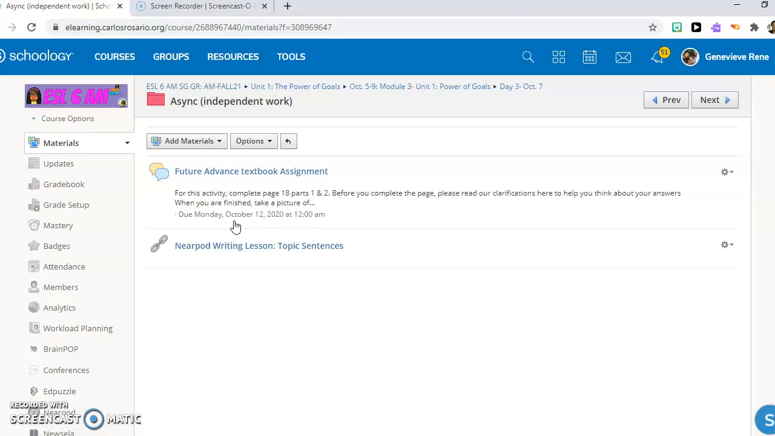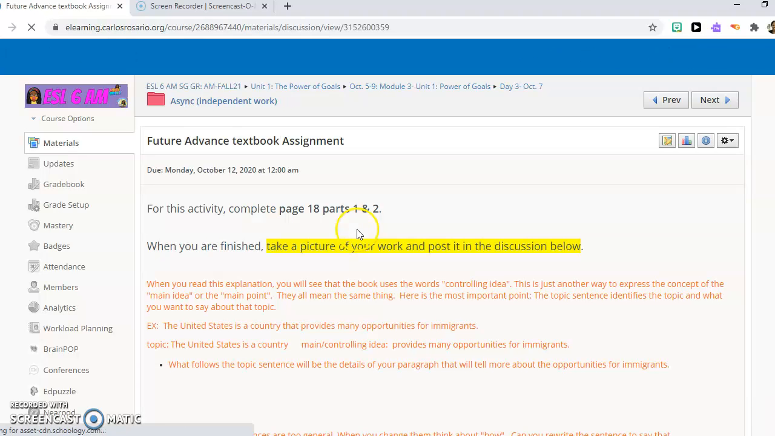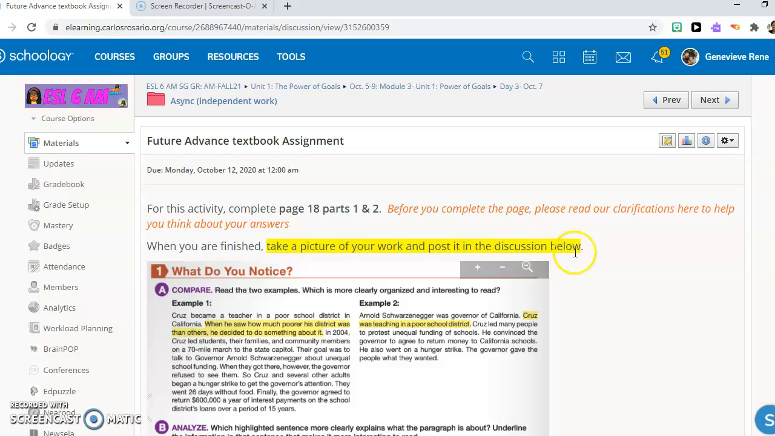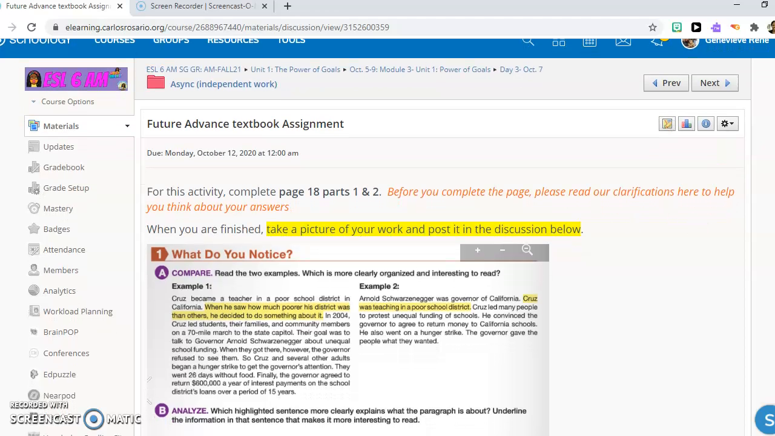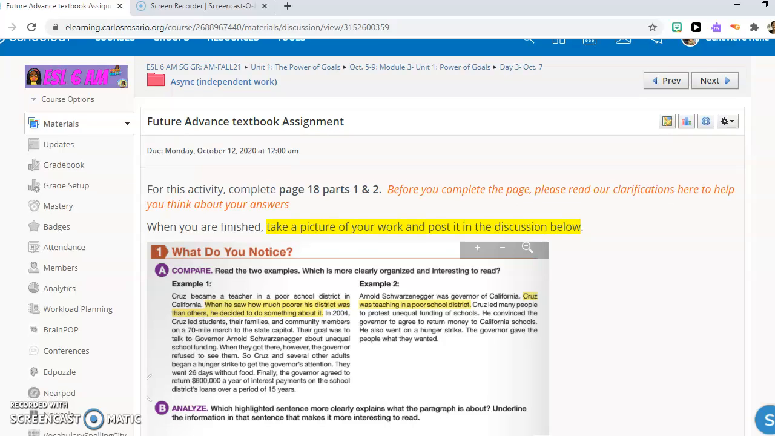In Async, you have 2 activities for today. The first activity is in your textbook. It is very important before you go to the page that you read the entire assignment before you begin. So you are going to complete page 18, the whole page. Okay, when you're done, you're going to take a picture of what you completed in your book and upload it to the discussion.